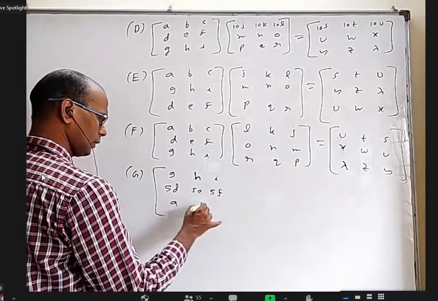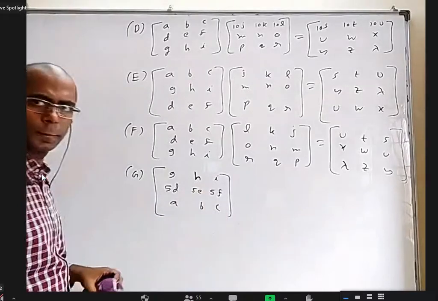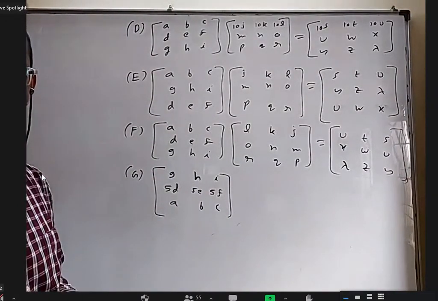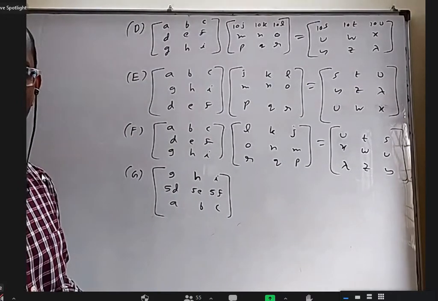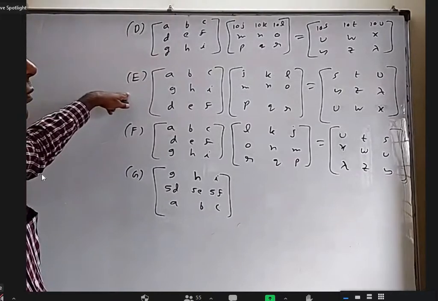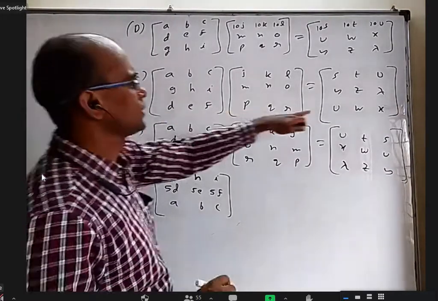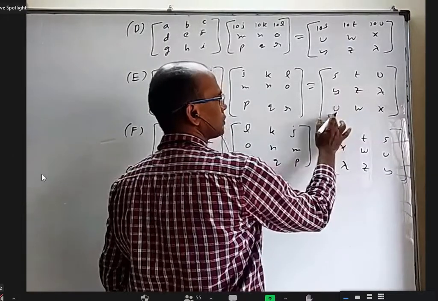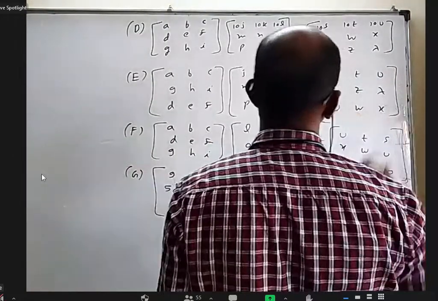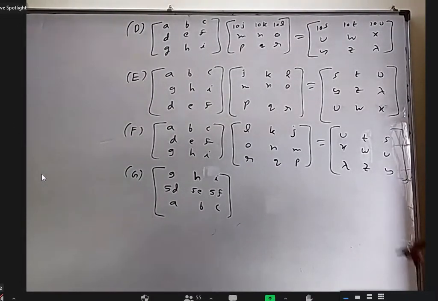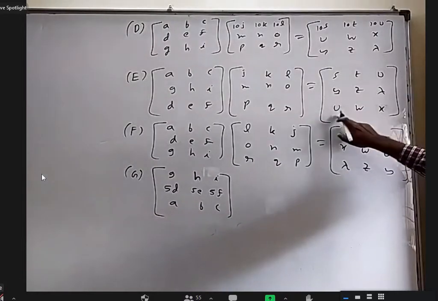Excuse me, sir. Yes, please. For option E, the third column in the answer, is it U or V? In which one, D or E? E, sir. In E, this is Y and this is U. Let me also check what this is. The third row is V. The top one is U. This one is V. Okay.